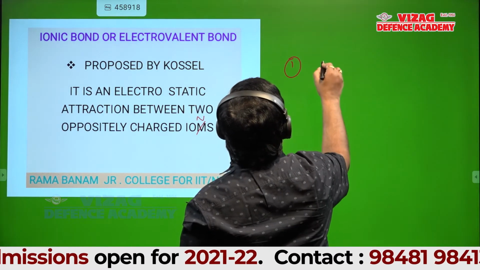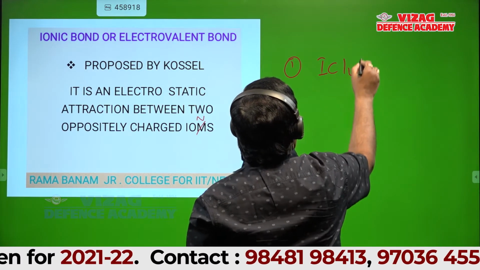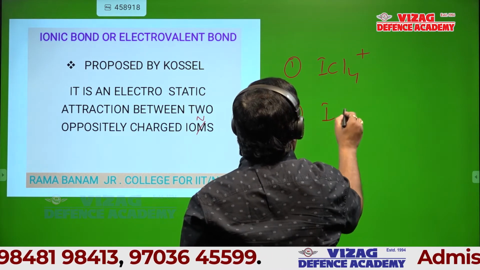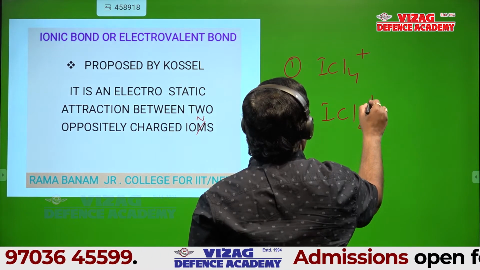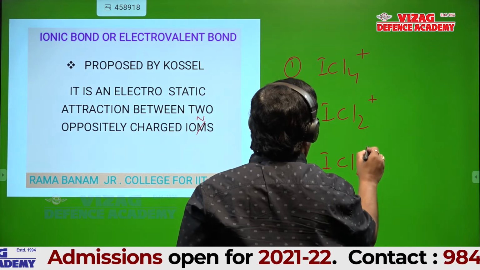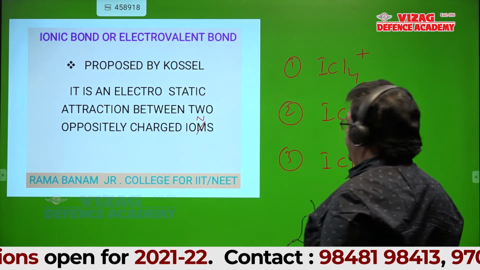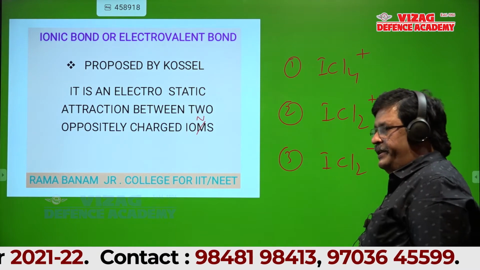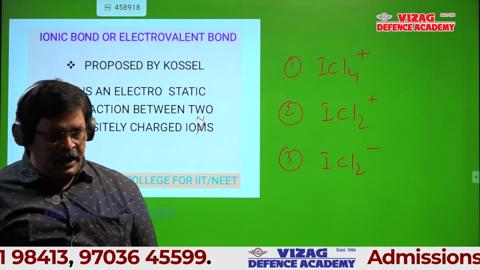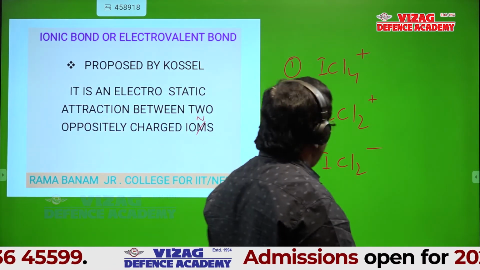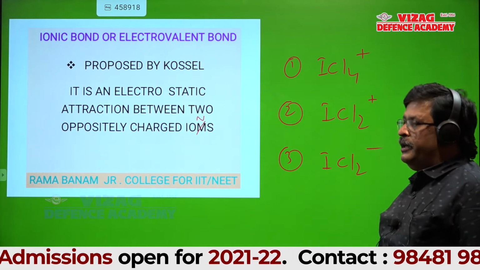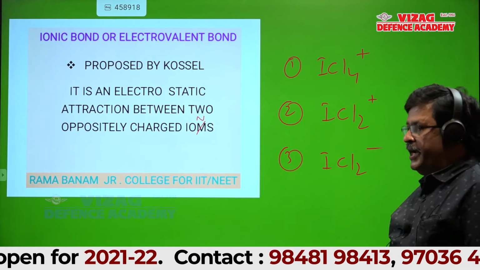First one, ICl4 plus, ICl2 plus, ICl2 minus. I given 3 ions, students, here. I'll give 3 to 5 minutes time. If you can do these 3 correctly, then we'll start ionic bond and formation of ionic bond.